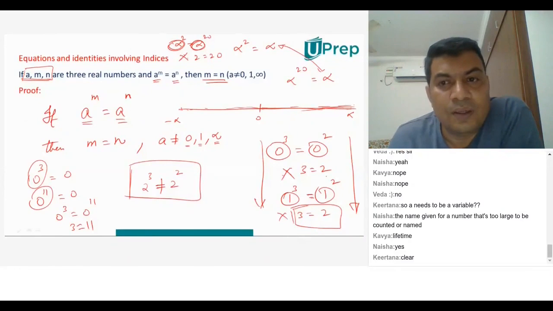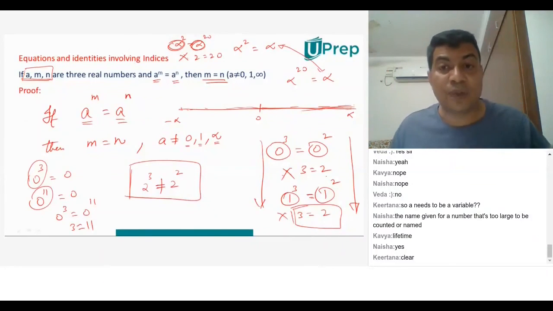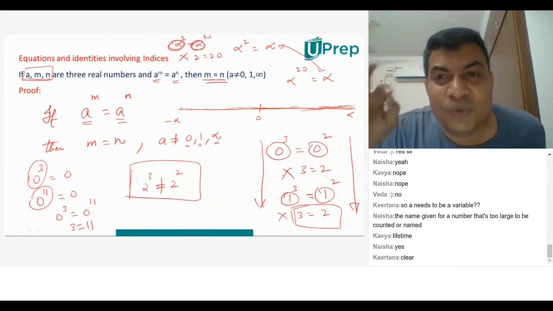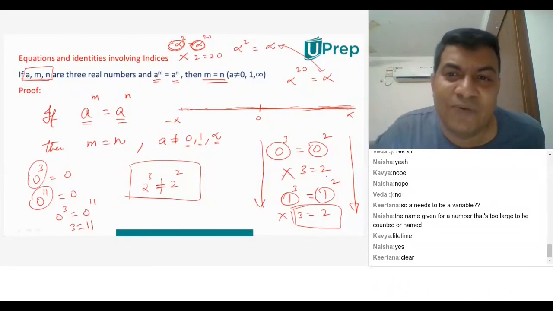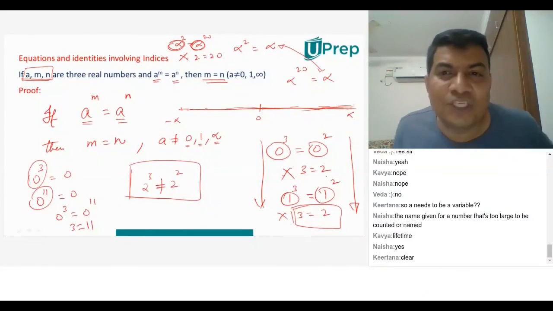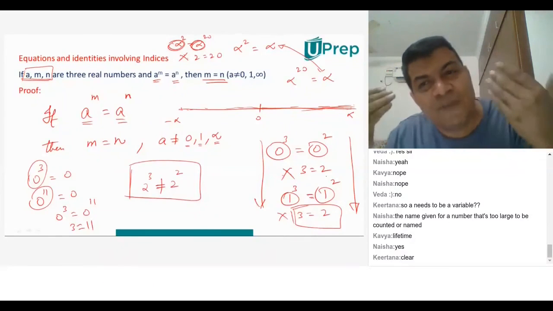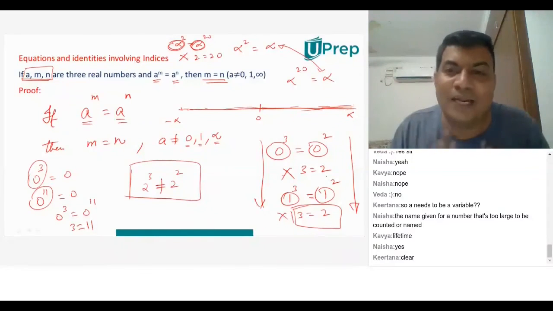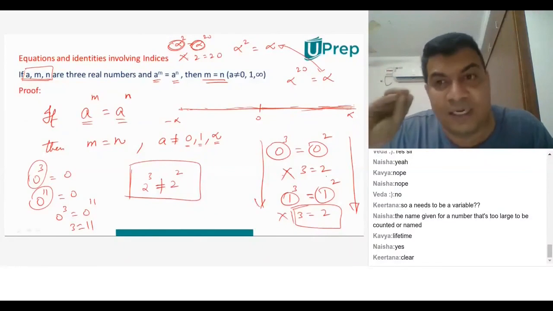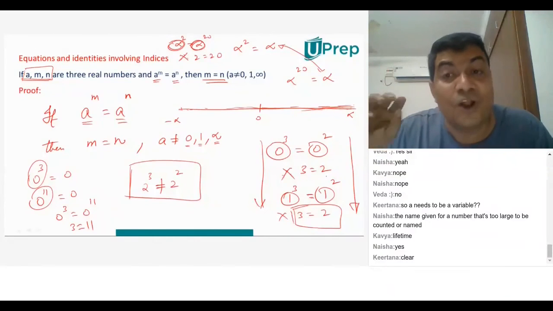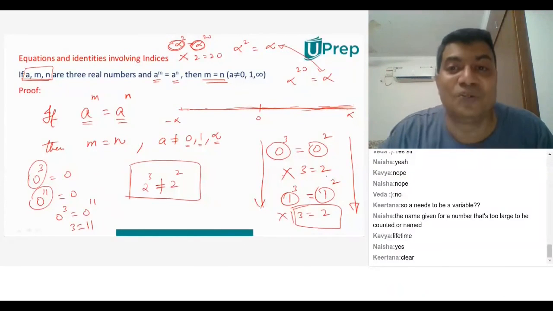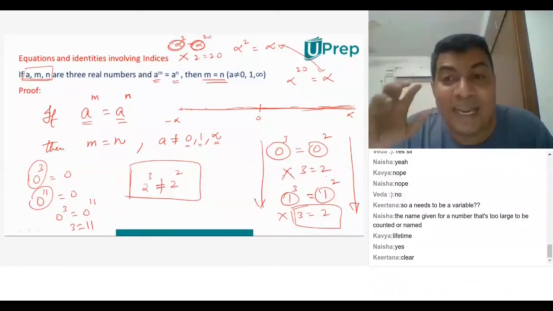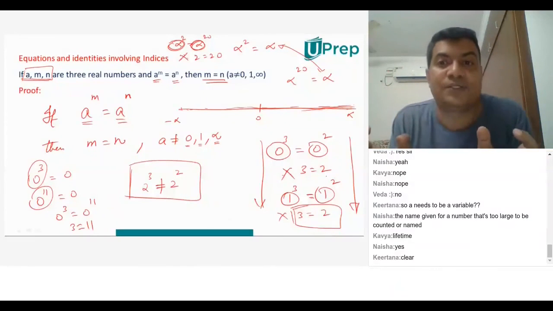Okay, sir. Understood. So guys, listen. If you give this situation to even an engineering graduate, a first year, second year kid who has not learnt mathematics properly, he will assume if a power m is equal to a power n, m is equal to n. It's not that every engineer doesn't know, but not everyone knows. There'll be many kids who don't know these fundamentals.